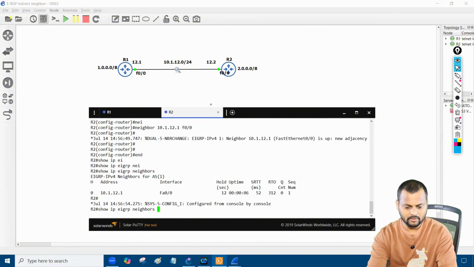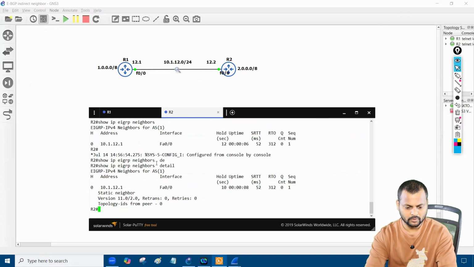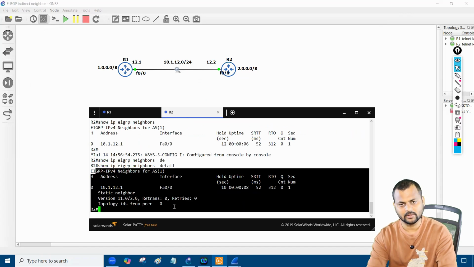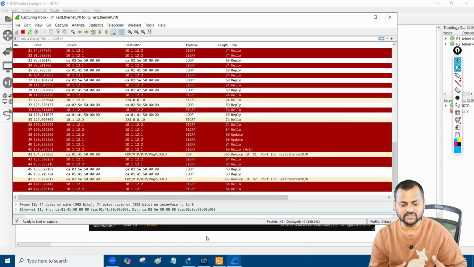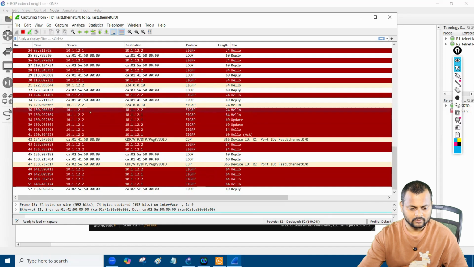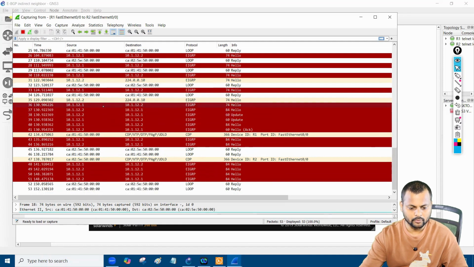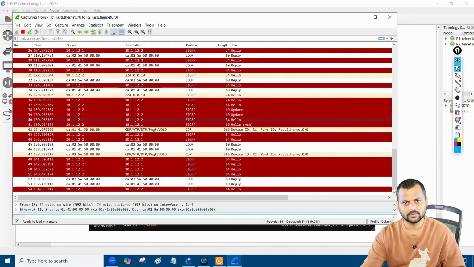Got it? Do show ip eigrp neighbors. I have our neighbor now, and you can also put the detail keyword to look at the neighborship in its detailed behavior. Interesting: whatever messages are being exchanged, all are unicast. 12.1 to 12.2, 12.2 to 12.1, all the packets are unicast.